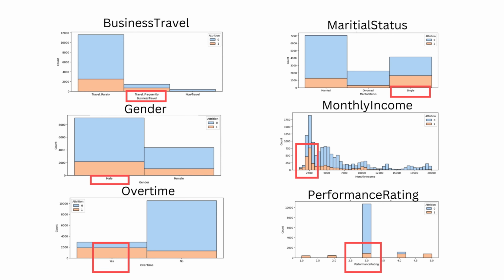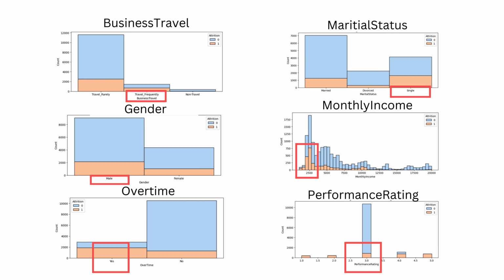I will now highlight a few key insights from our histogram observations. Firstly, for business travel, we see that employees who travel frequently are more likely to leave. Secondly, for marital status, we observe that those who are single are also more likely to leave. Thirdly, for gender, it is the male counterparts that are more likely to leave. Fourth, those with low income are more likely to leave. And fifth, those who work overtime are also more likely to leave.